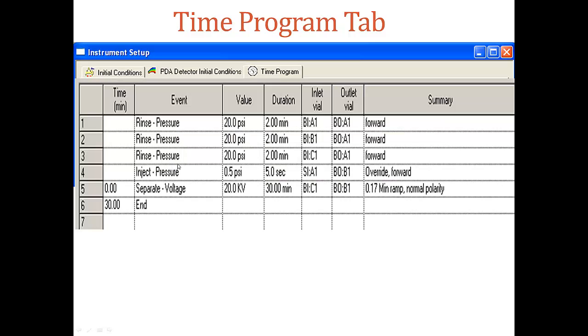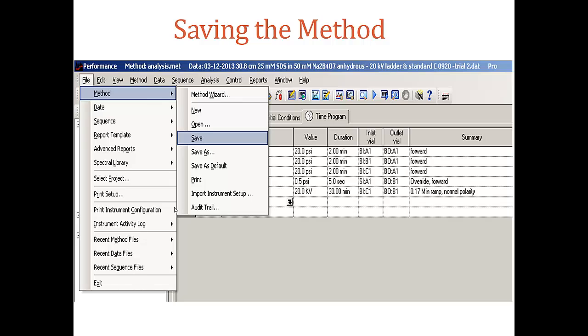So this window shows all the program events we have added. We have 3 rinse, inject, separate, and end. So after editing, let's save the method. We go to File, Method, Save to save this newly created method.